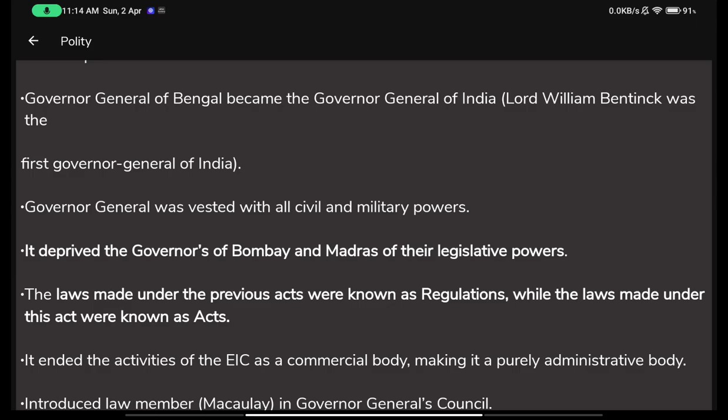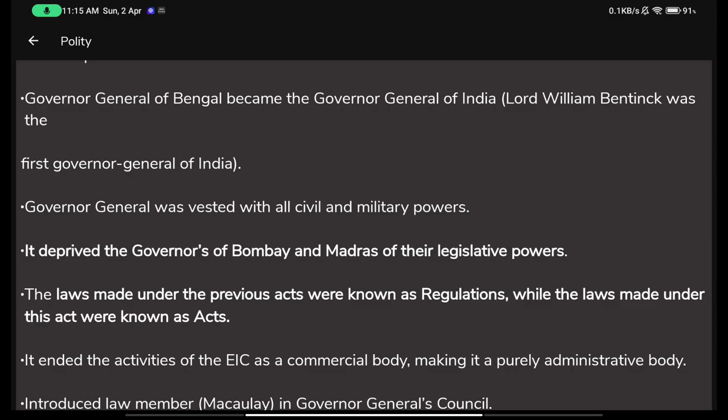So what were the 3 constituencies under the British government that we absolutely know of? It was Bengal, Bombay and Madras. Madras, I believe, is Chennai now. So it took the legislative powers out of the governors of Bengal and Madras.